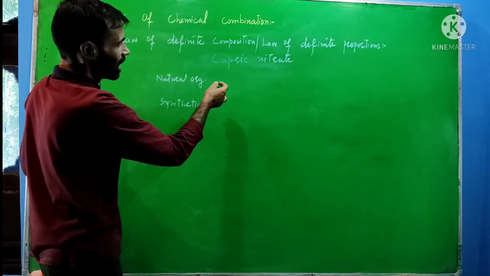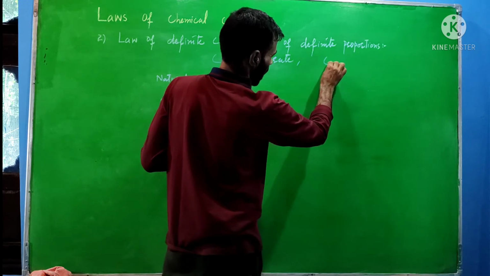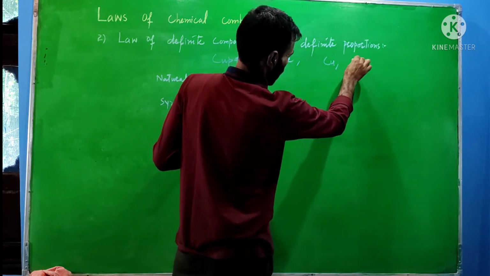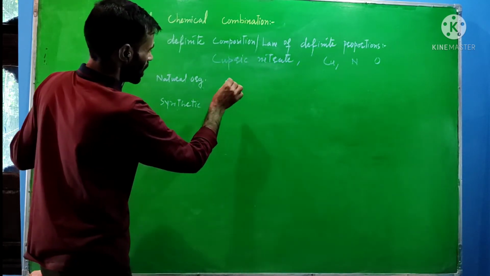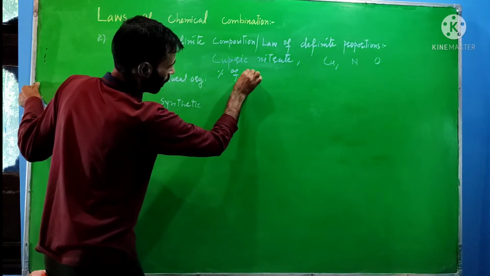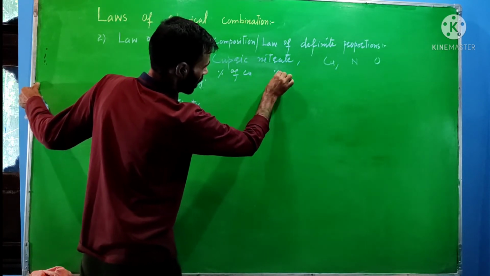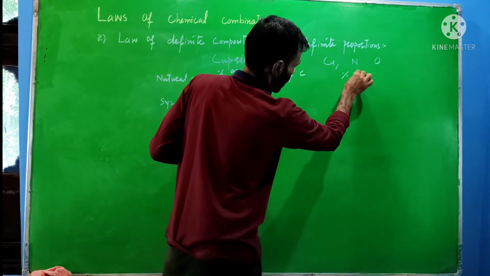Then the percentages of the elements present within this compound, which are copper, nitrogen and oxygen: I will write here the percentage of copper, the percentage of nitrogen and the percentage of oxygen.